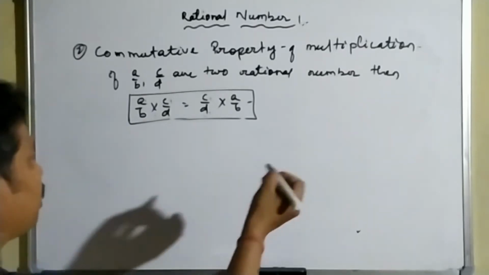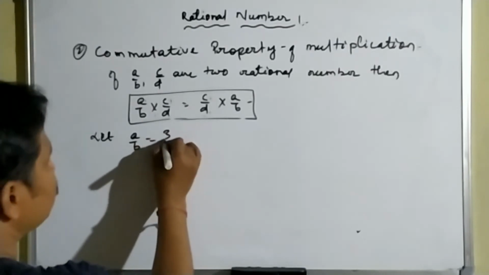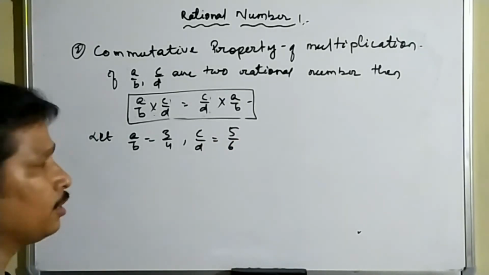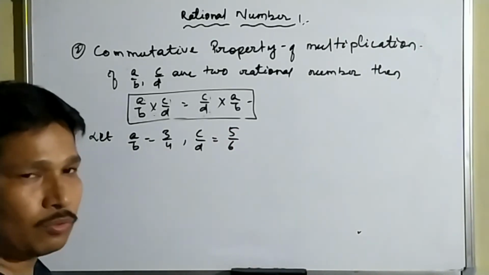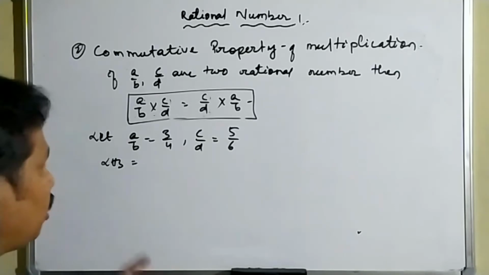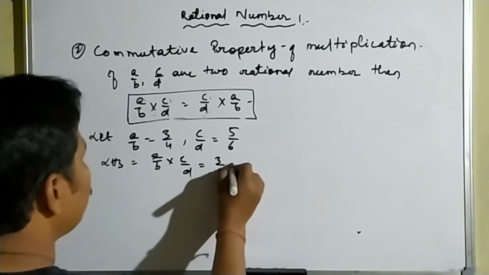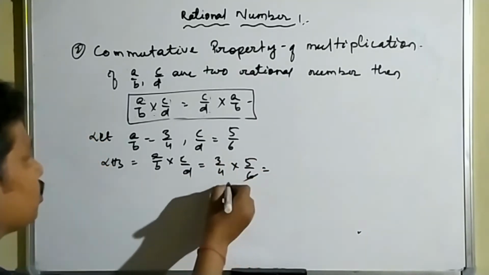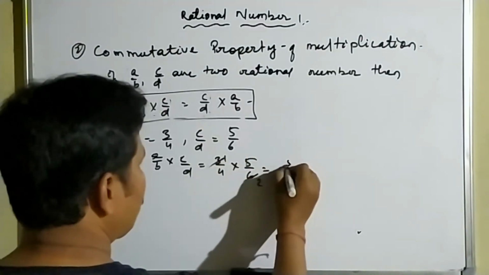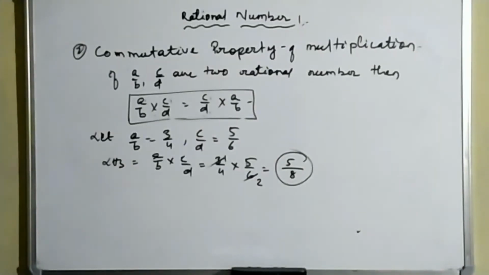Again we can take a by b equal to 3 by 4 and c by d equal to, suppose, 5 by 6. Here we follow the same process. Left hand side is a by b into c by d, which is equal to 3 by 4 into 5 by 6. Here 3 and 6 can be cancelled: 3 ones are 3, 3 twos are 6. Our result is 5 into 1 equal to 5, 4 into 2 equal to 8. So the value of left hand side is 5 by 8.